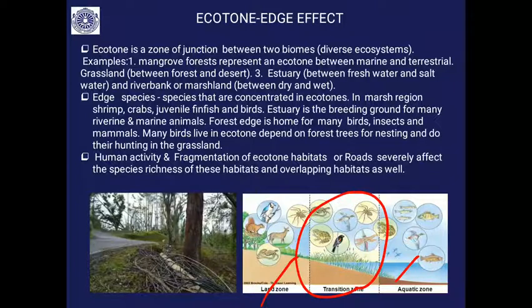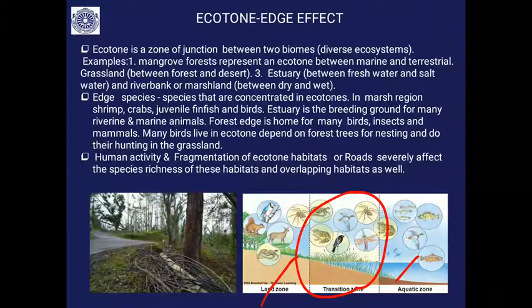The edge species are concentrated in the ecotone. For example, in the marsh region you can see rich shrimps, crabs, juvenile fin fishes and birds. Most of the time this marshy area is the breeding ground for many land communities as well as aquatic communities. Similarly, the estuary is the breeding ground for many riverine communities and marine animals. Thereby it is rich in biodiversity.